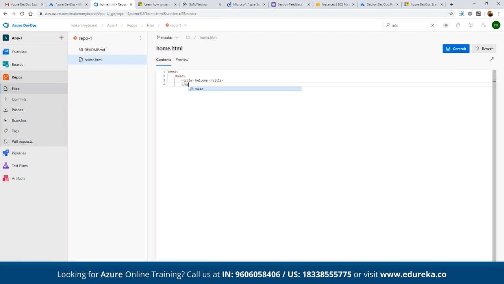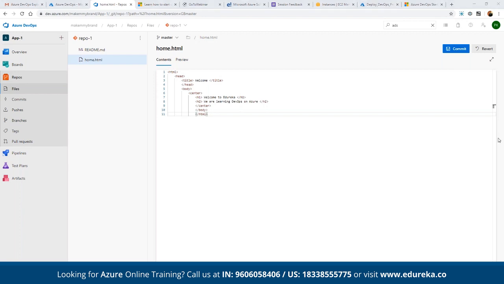Then we close head, and open body. In body, we can define everything in center. Then we use a simple H1: Welcome to Edureka. We close H1, and then use a simple H2: We are learning DevOps on Azure Platform. We close H2, close the center tag, close the body, and then close html as well.